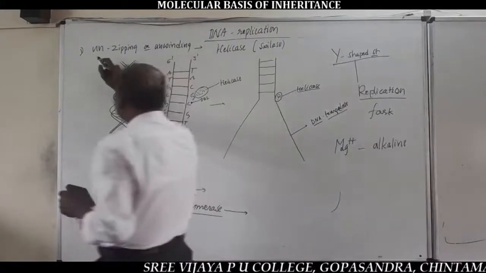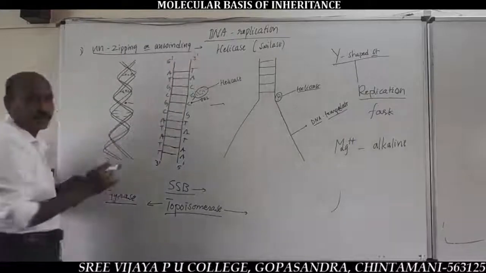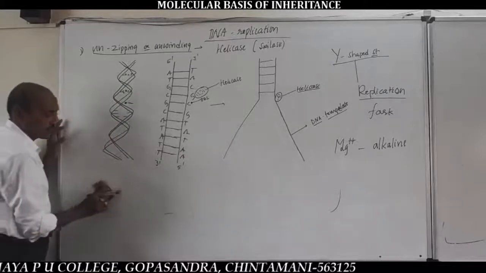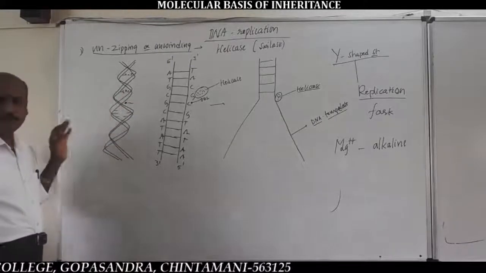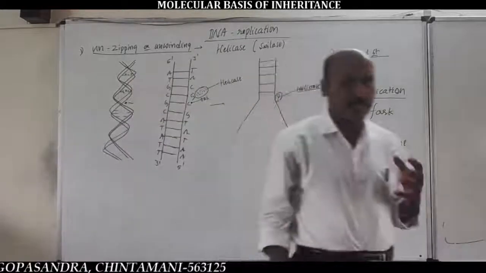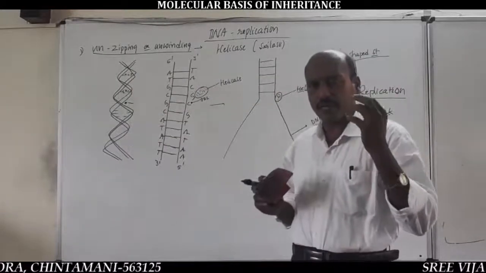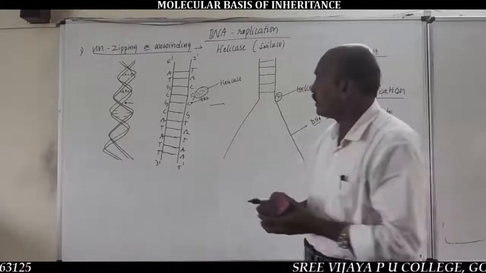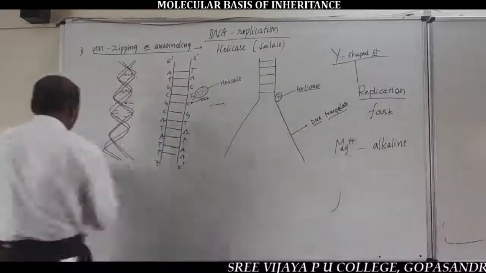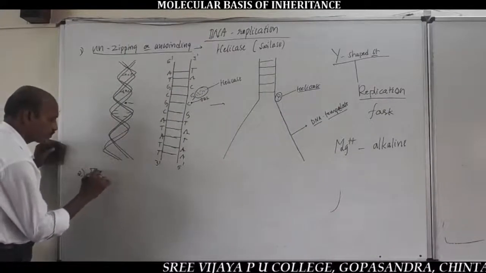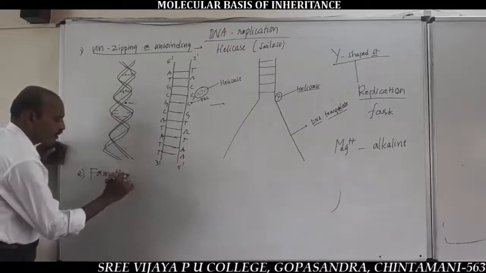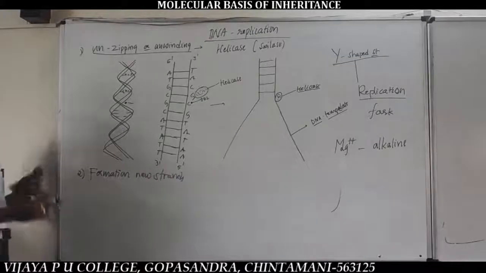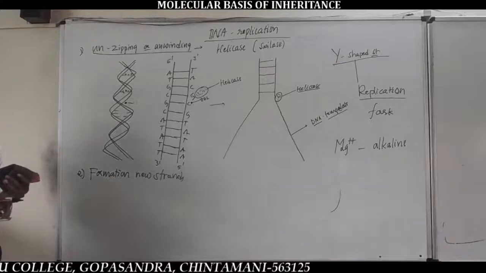So, soon after unchipping or unbinding of DNA, very important, we start the formation of new strands, new chains. Yes, students, be concentrated here, because this is a very complicated mechanism to understand. So, the second step is the formation of new strands, new chains, synthesis of new chains.